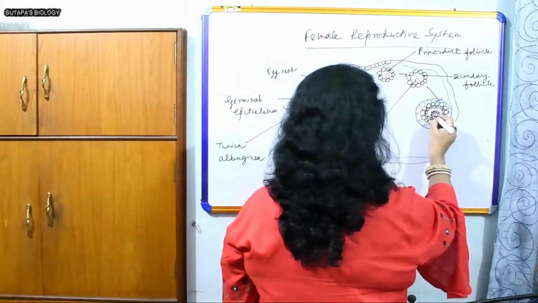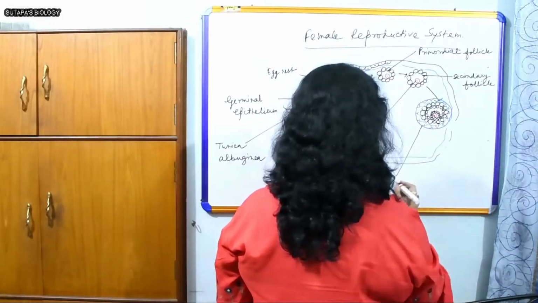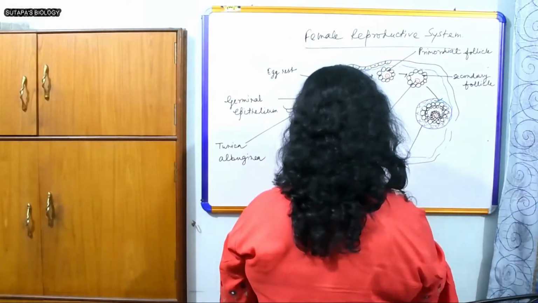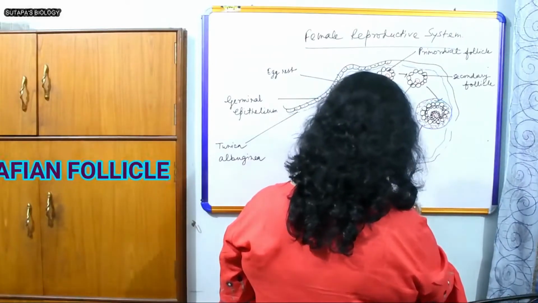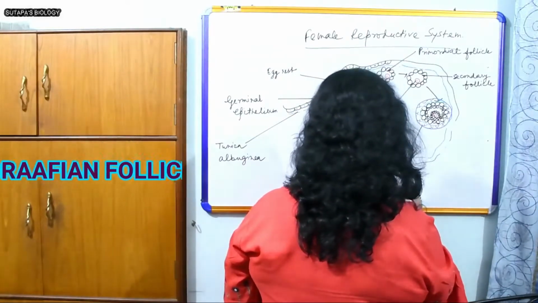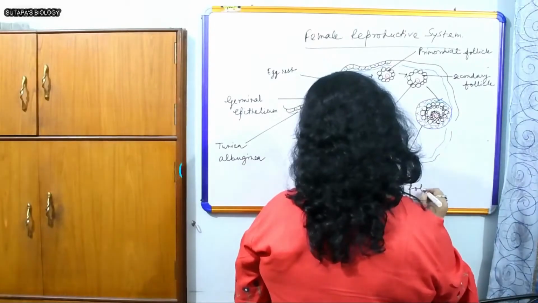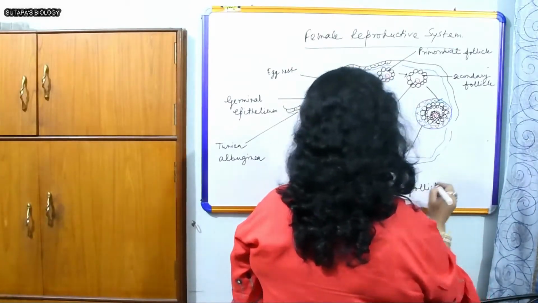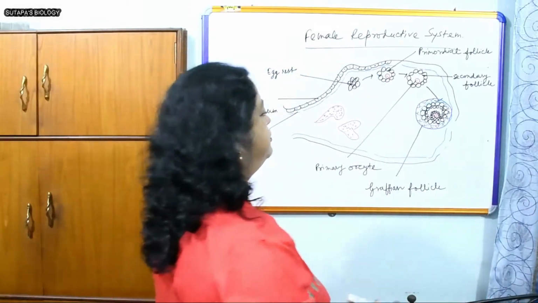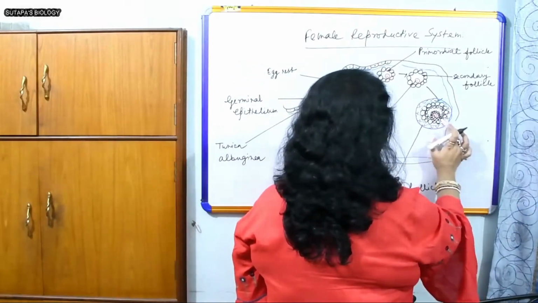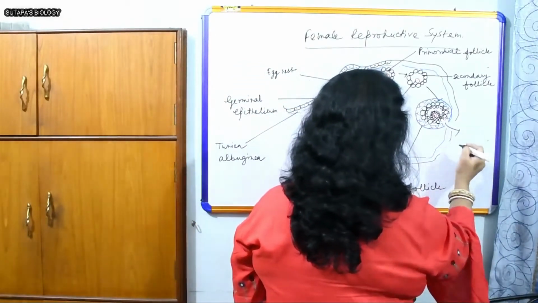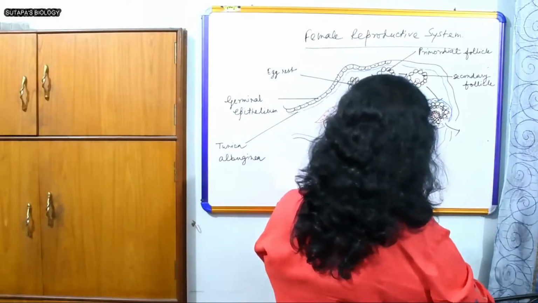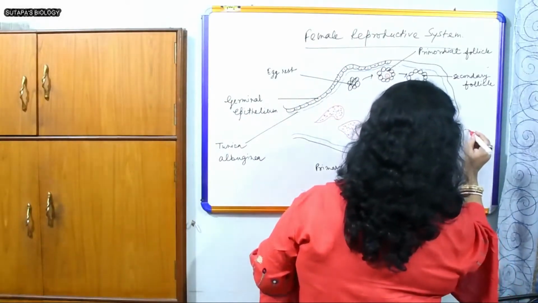And this is the secondary oocyte, and this is the Graafian follicle. Firstly, I should tell about this. This is the Graafian follicle, that is the most matured follicle. This is ready to release the ovum, and in this way it will release the ovum outside by the process of ovulation.